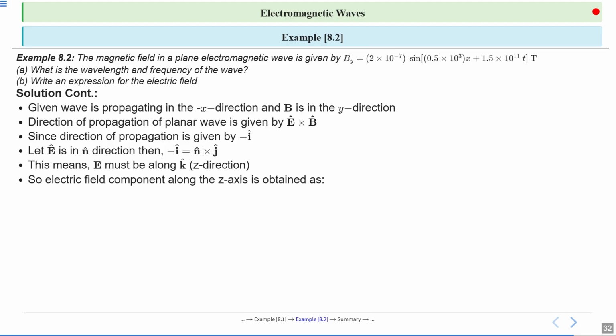So the electric field component along the z axis is obtained as: Ez, the electric field in z direction, equal to 60 volt per meter sine of 0.5 into 10 to the power 3 x. So this k and omega will be the same as the magnetic field because both are in phase with each other. Okay, so sine of 0.5 into 10 to the power 3 x plus 1.5 into 10 to the power 11 t. And in which direction is the electric field there? In the z axis.